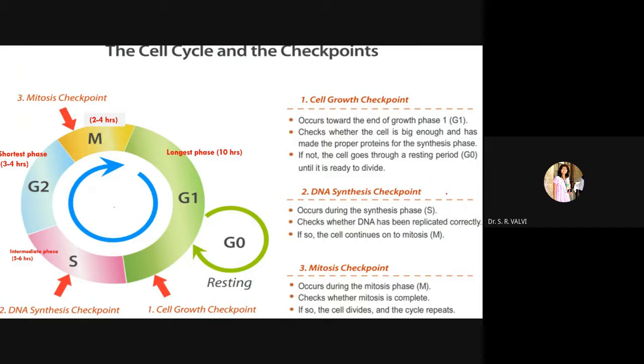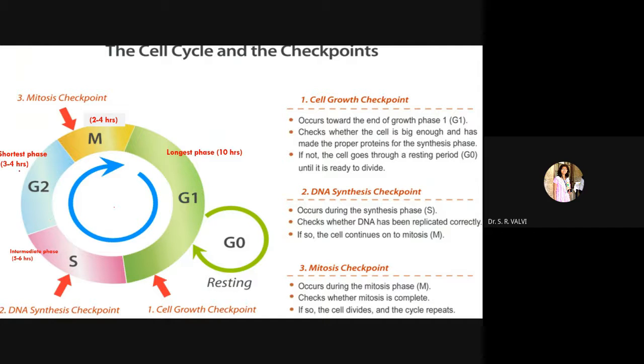Please do remember, within this DNA synthesis there are again checkpoints, and what is going to be checked within this checkpoint of S phase, right? Within this synthesis phase of the cycle, it checks whether DNA has been replicated correctly or not. If DNA replication is not complete, then the cell is restricted in its S phase. If it is replicated correctly, then it proceeds further to the G2 phase, right?